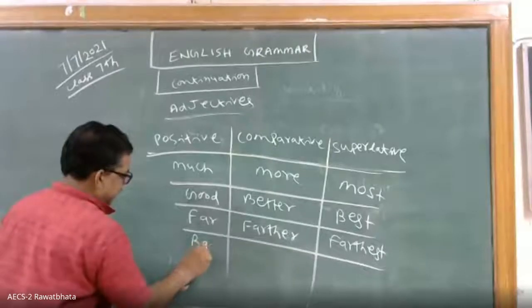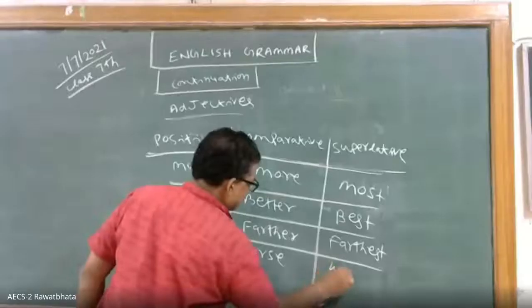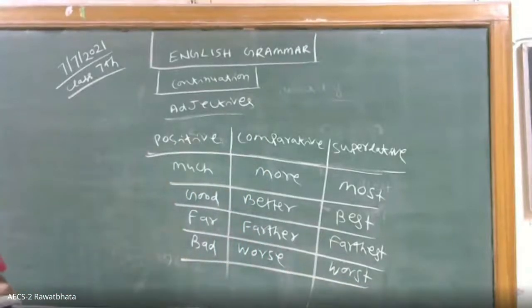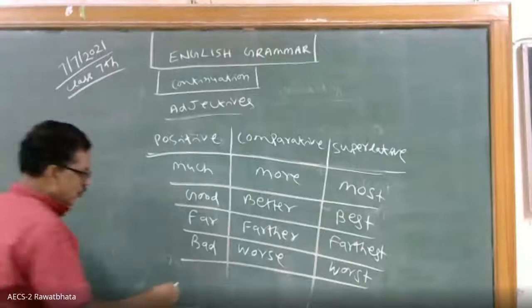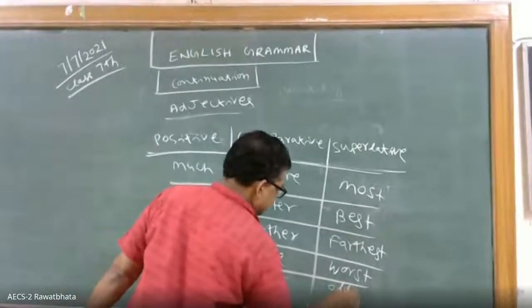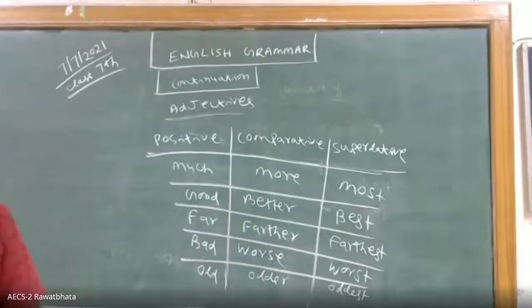Bad, what will be the comparative? Worse, worst. Very good. Like this. Okay. Then you see old, older, oldest. So please note down. These are irregular comparisons.